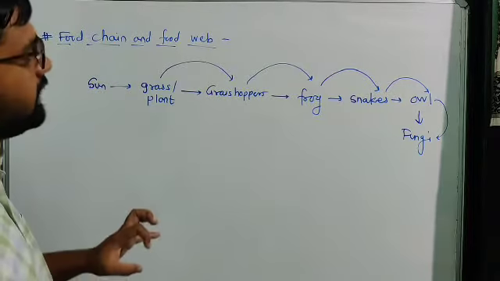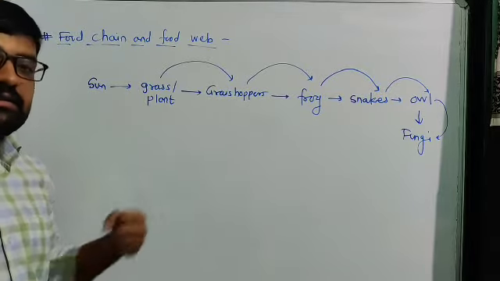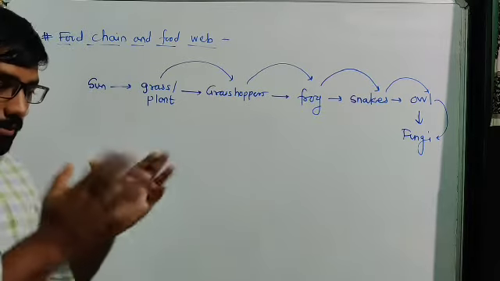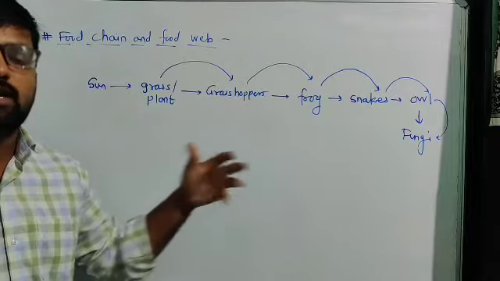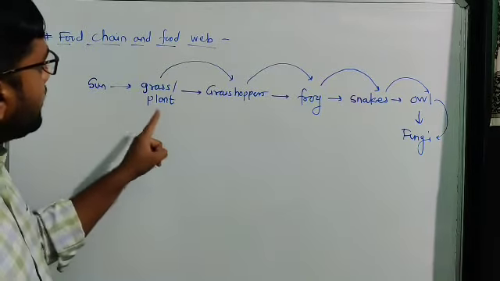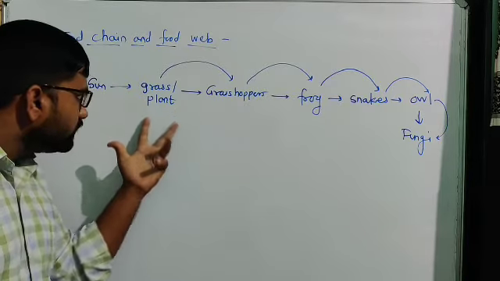In a food chain, one thing only we have to remember: it is like a chain. We know a chain is made by combining parts, different parts joined to each other. Same like that in getting food: plants are the main producers of energy.